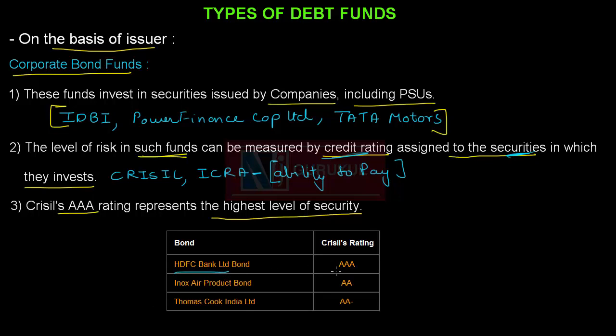However, we should always note that the higher the rating, the lower will be the interest rate, and the lower the rating, the higher will be the interest rate. So a bond of HDFC Bank Limited will offer a lower interest rate than Inox Air Product bond and Thomas Cook India bond.